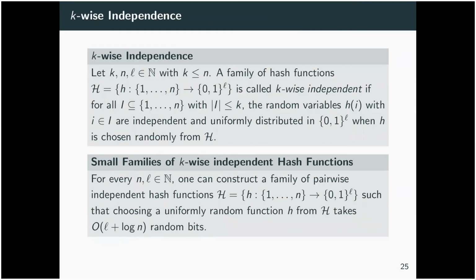We're going to use the notion of k-wise independence here. These definitions are quite standard, so I'll leave them up on the slide while I talk over it. In particular, we're going to use k-wise independent hash functions. The idea here is that we can deterministically construct a family of k-wise independent hash functions, such that choosing a uniformly random hash function only takes log n random bits and produces a k-wise independent variable. The fact that we can specify such a hash function using a very small number of bits is very important here, and we're going to make use of this.